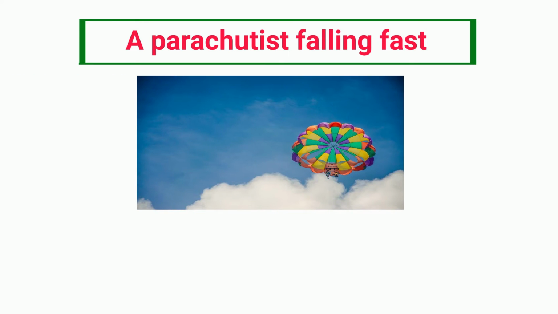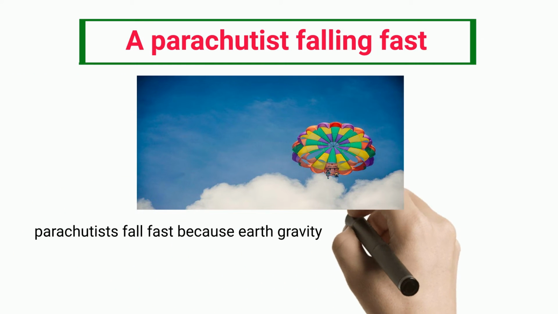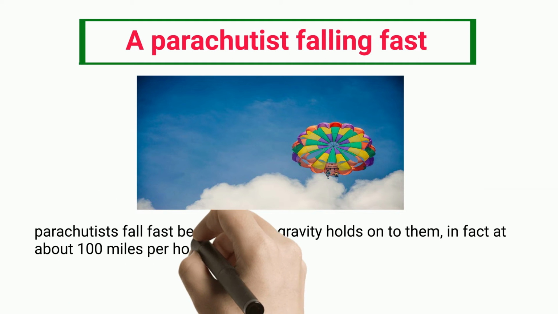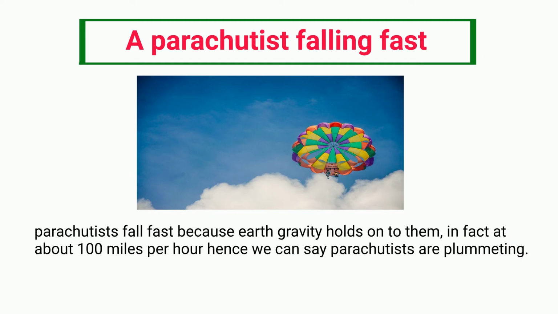A parachutist falling fast. Parachutists fall fast because Earth's gravity holds on to them, in fact at about 100 miles per hour, hence we can say parachutists are plummeting.